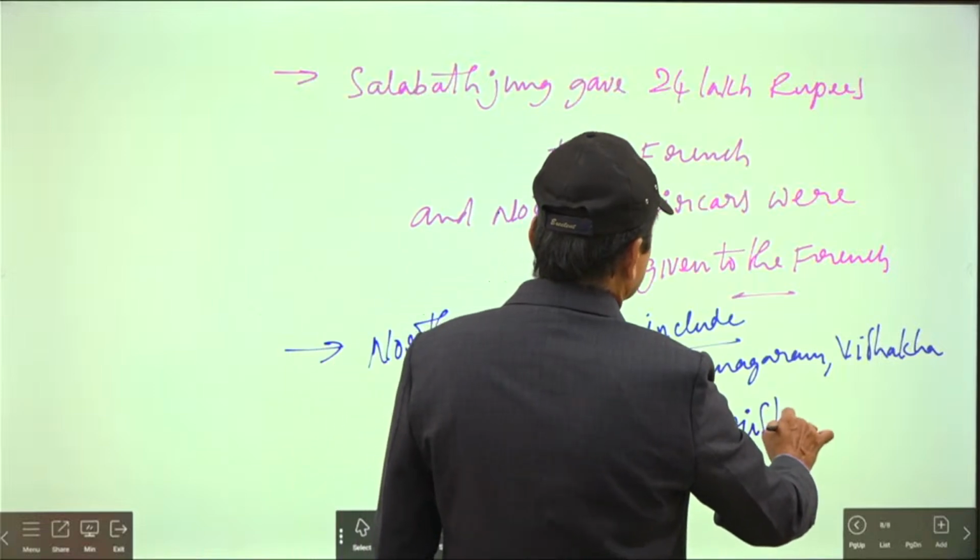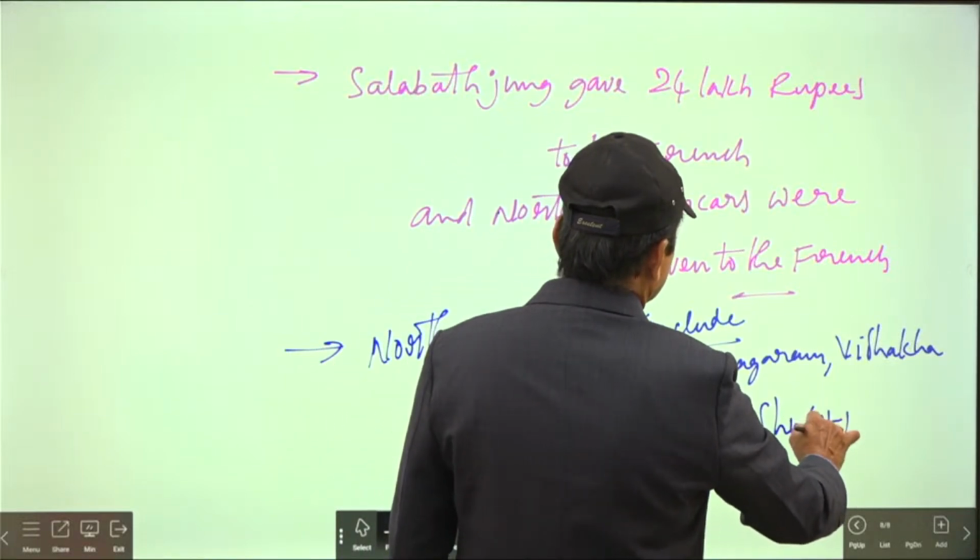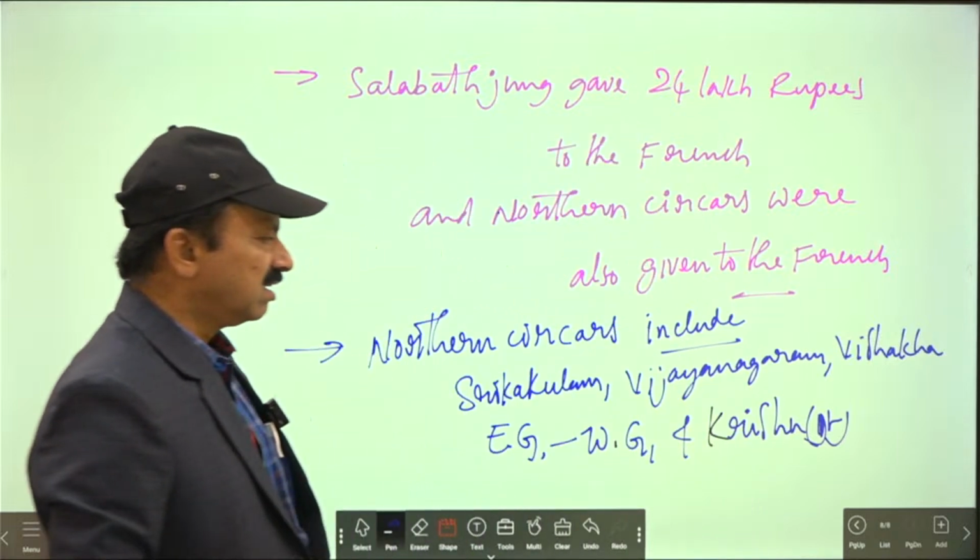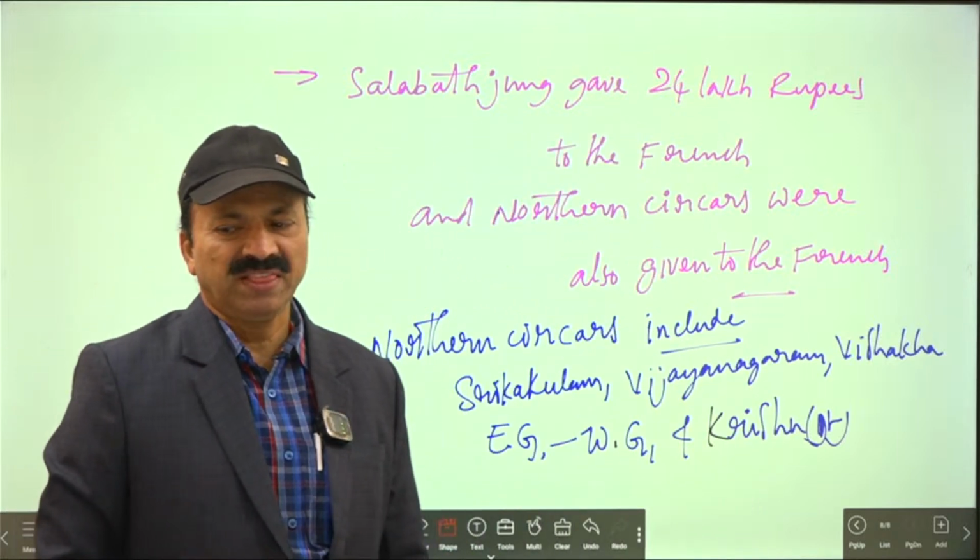So these are the modern names of the districts. These are called northern sarkars. You see, they will say modern names like this.